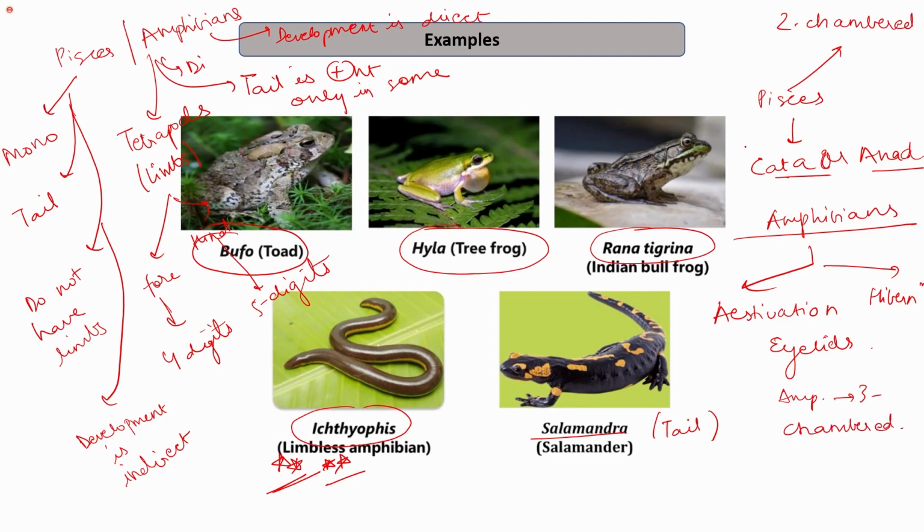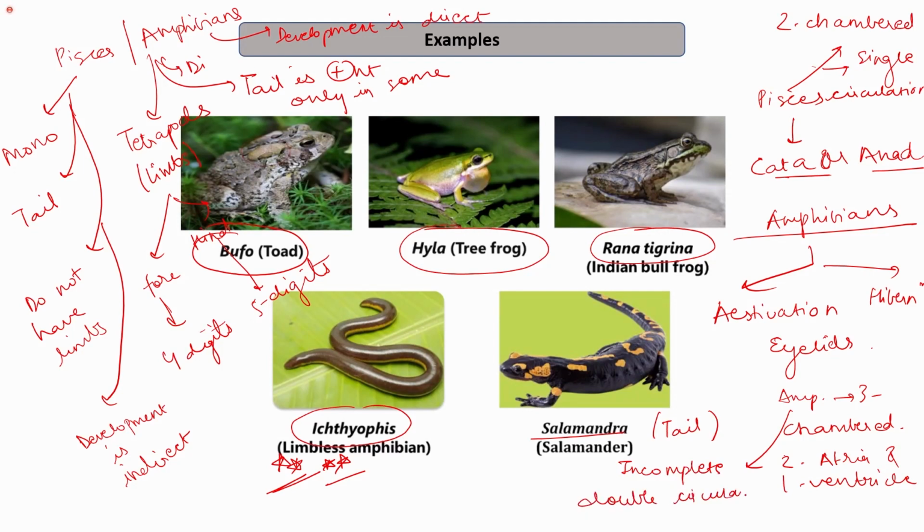Right? It is a 2-chambered heart with a single circulation in Pisces, while in amphibians, it is a 3-chambered heart, that is 2 atria and 1 ventricle, and it is an incomplete double circulation.